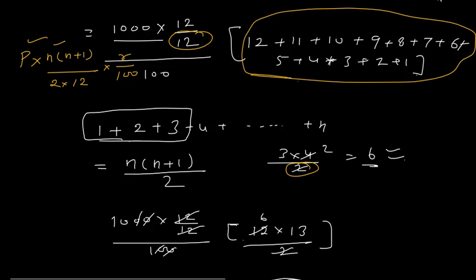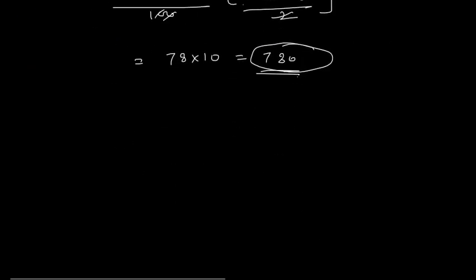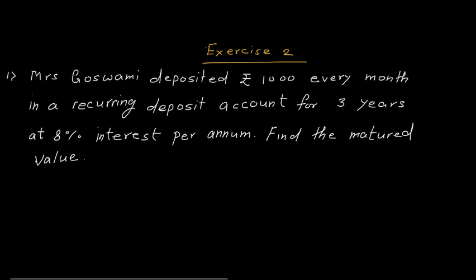Okay. So let us understand this formula with the help of a few examples or problems. So here is our first problem of exercise 2. Mrs. Goswami deposited rupees 1000 every month in a recurring deposit for 3 years at 8% interest.